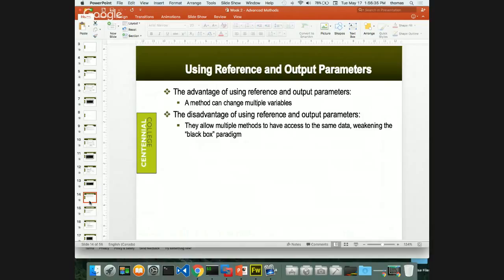I'm driving a car. Do I know how the engine works? Most of us don't. So I know I can get into the car. Here's my function. I get into the car, I sit behind the steering wheel, I press the accelerator, my car goes. I steer, my car turns. If I press the brake, it stops. That's all I know. I don't know about the oil, lubrication, gears, the ratio between my gear system and the road and my tires. I don't know any of that stuff. When I get into the car, it's a black box for me the way it works. I just know that it drives. That's what the black box paradigm is.